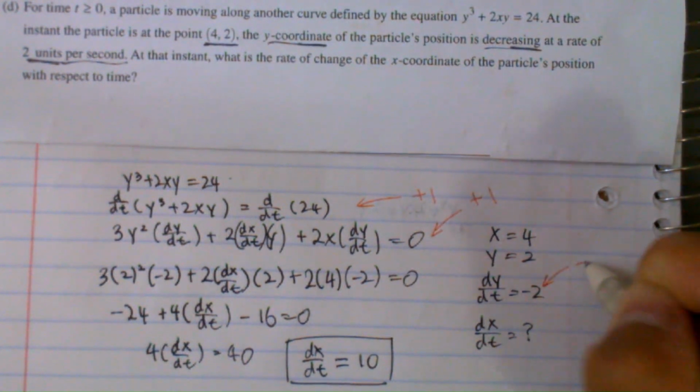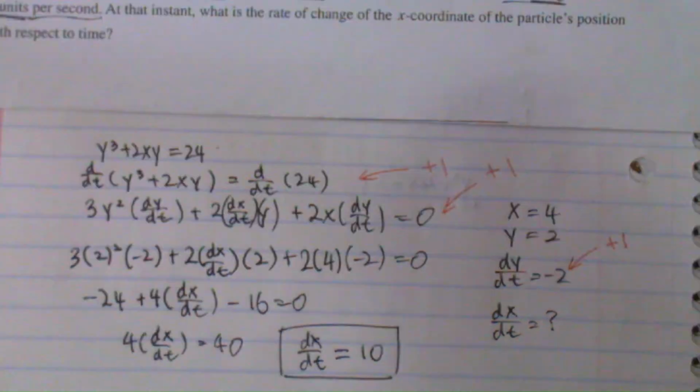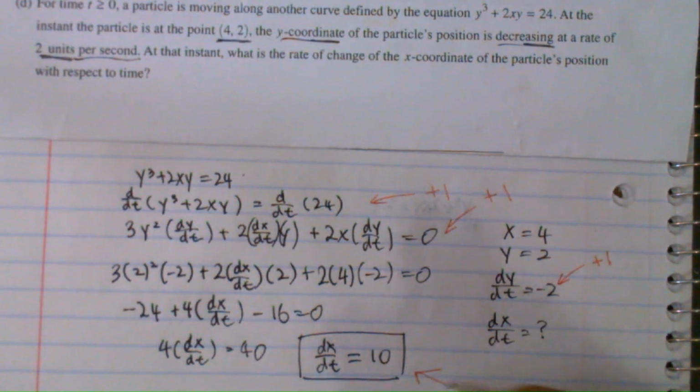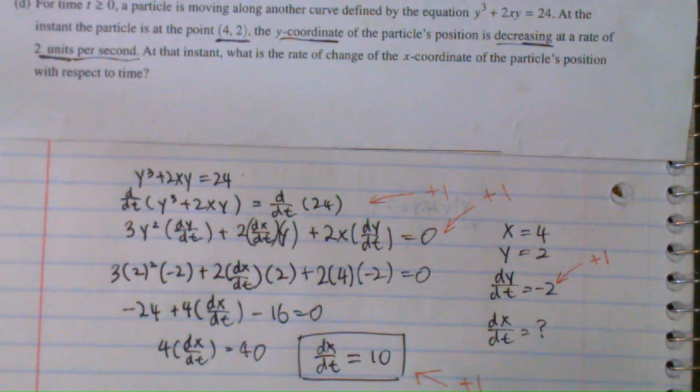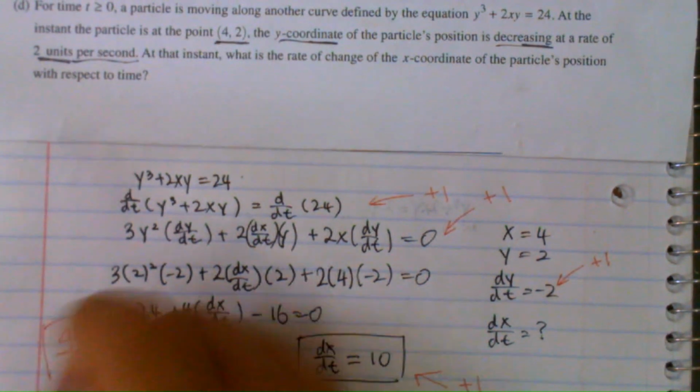If you interpret the decreasing rate as a negative rate, then you would use dy/dt equals negative 2. And if you interpret it as a positive rate, then you would use dy/dt equals 2. Regardless of which value you use, the final answer for dx/dt is the same. This point is not earned if both the plus 2 and negative 2 values are used in the same equation. Finally, 1 more point is awarded for the correct answer of dx/dt equals 10. Note that this point cannot be earned without earning the previous 3 points. This means that you have to get the correct answer with no mistakes to get this 4th point.